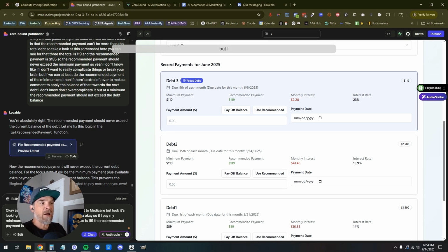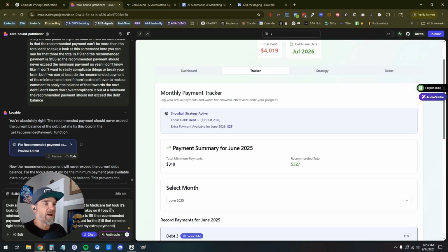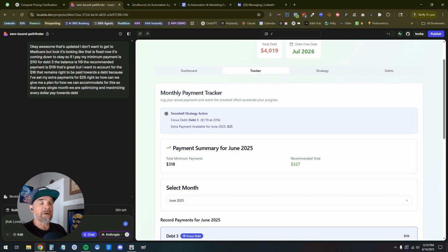But I want to account for the $16 that remains to be paid towards a debt because I've set my extra payment for $25. So how can you give me a plan for how we can accommodate this so that every single month we are optimizing and maximizing every dollar paid towards debt? See what happens there.